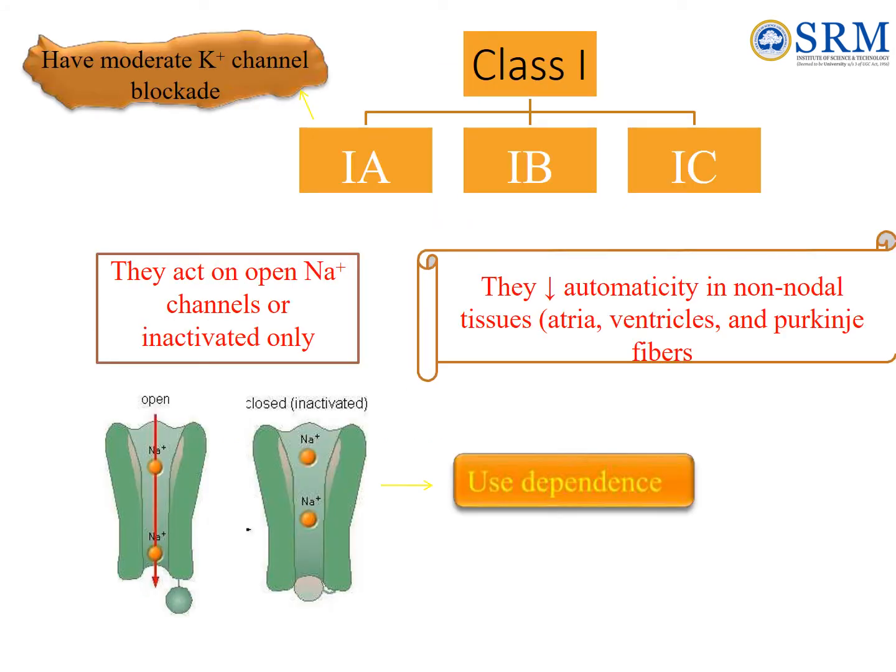Class 1. The primary action of drugs in this class is to limit the conductance of sodium and potassium across the cell membrane. This is what leads to a local anesthetic action of these drugs. They also reduce the rate of phase 4 depolarization in automatic cells. Class 1 antiarrhythmic drugs are divided into subclasses: subclass 1A, subclass 1B, and subclass 1C.